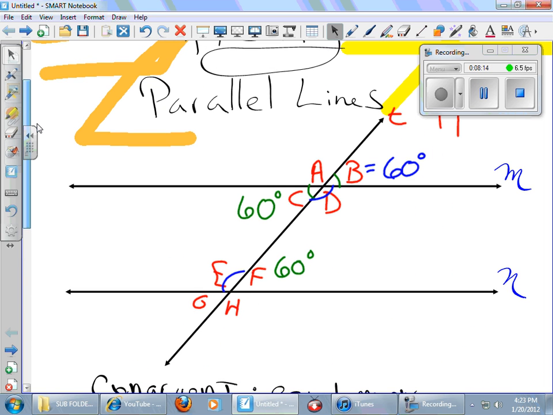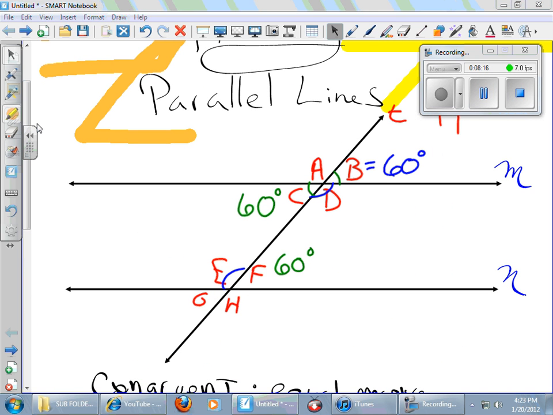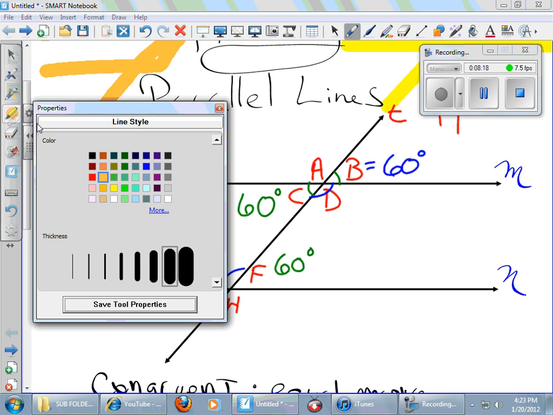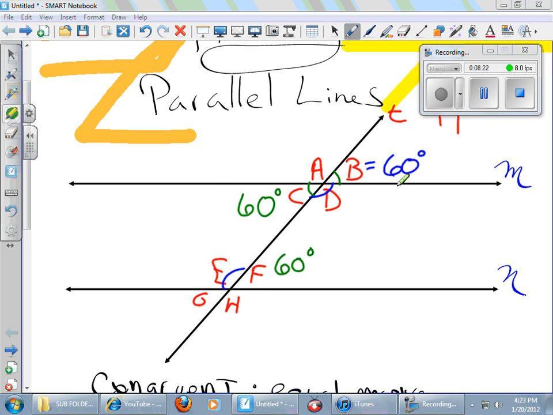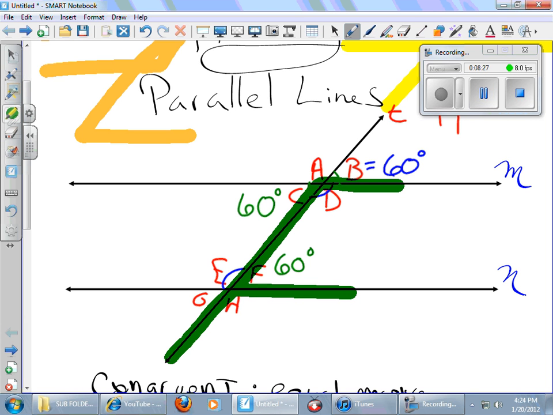Well, let's see if I have any F's up here. Well, I sure do see some F's. We need a new color for our F's. Ooh, what an ugly shade of green. All right, look at that. There's an obvious F right there. And sure enough, we already know. Oh, no, we don't already know. Excuse me. We would know then that H and D would be the same angles. Okay, that's one possible F.